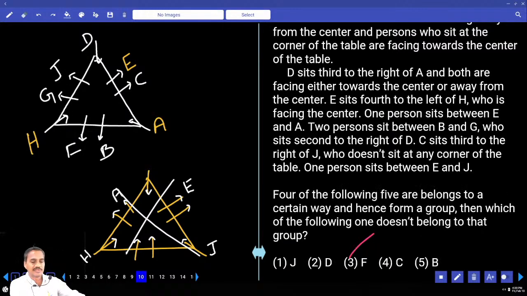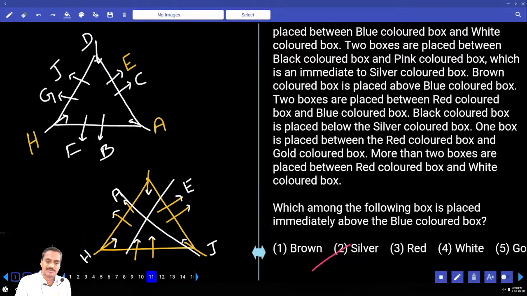Then the 10th one: which four of the following are alike, meaning odd one out? J, D, F, C, B. J is at the center, D at the corner, F at the center, C at the center, and B at the center. Except D, the remaining persons are at the center, so D is at the corner facing towards the center. The remaining persons are facing away from the center. This is question 10.